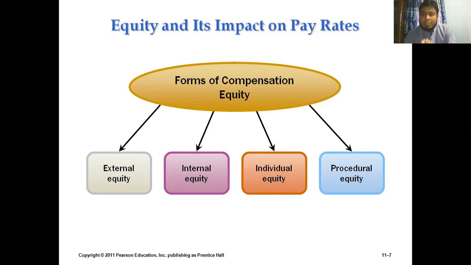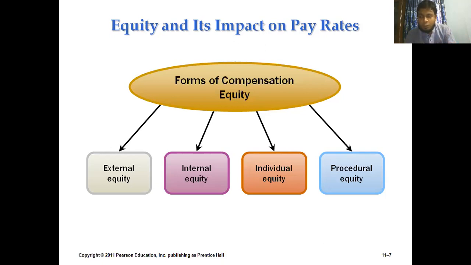And the final thing is procedural equity. It is simply checking whether we have done all the previous activities well or not. We have discussed external equity, internal equity and individual equity. Procedural equity suggests checking whether we have done all those previous activities correctly.